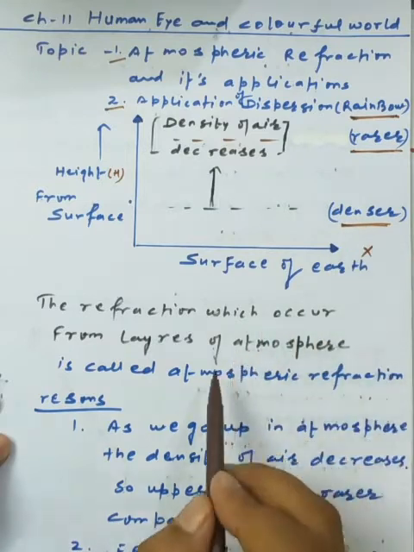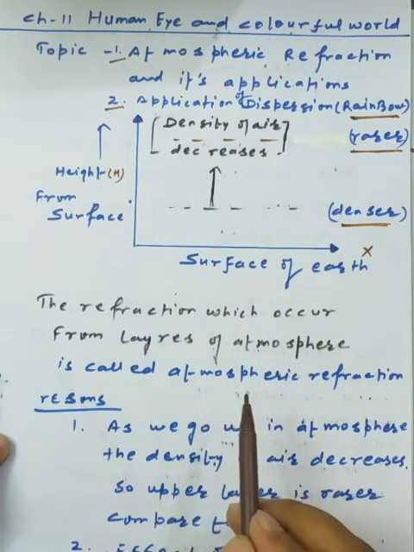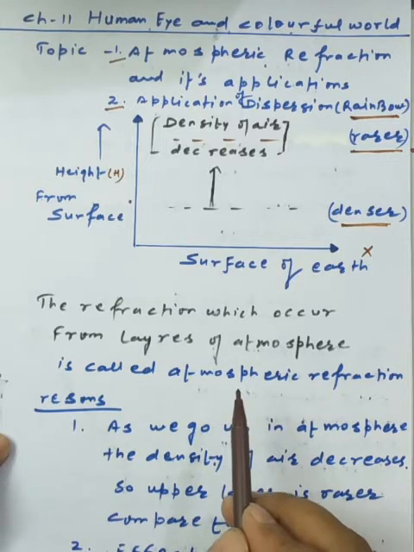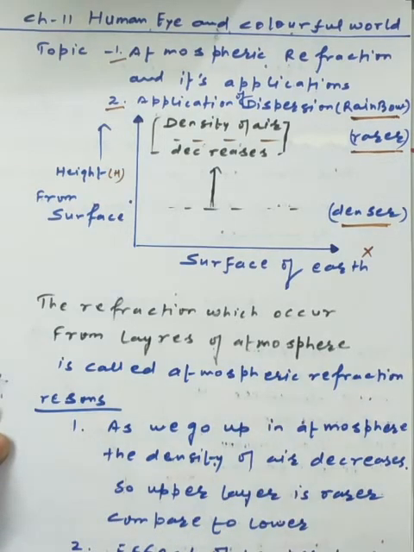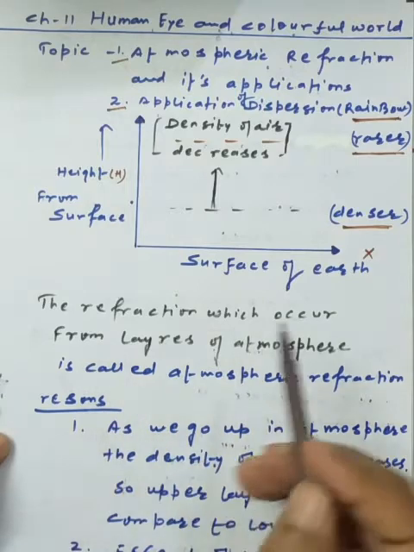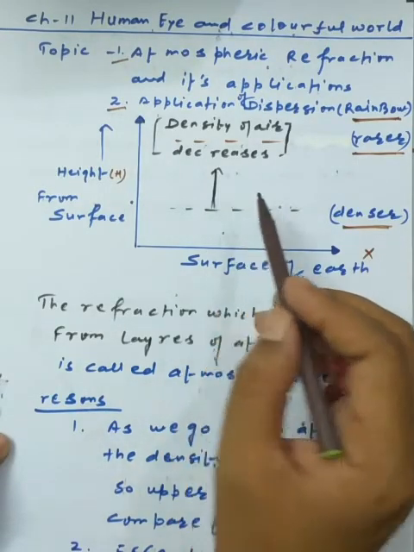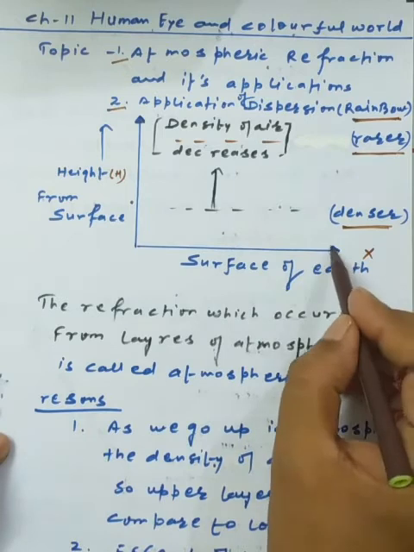So, first we will discuss what we mean by atmospheric refraction, and it is a general question we have on the topic of refraction. So it is a must to do the applications of atmospheric refraction. Now, as we know, as we go up in the atmosphere, I have shown one of the basic diagrams in front of you.